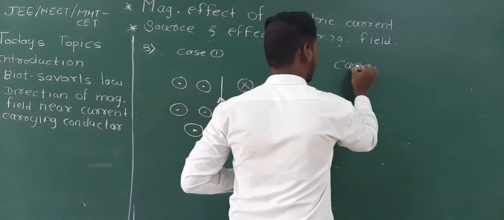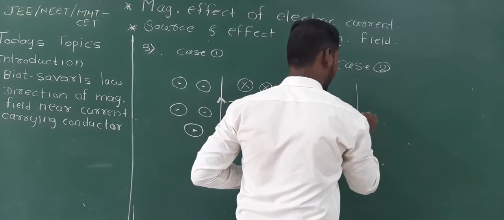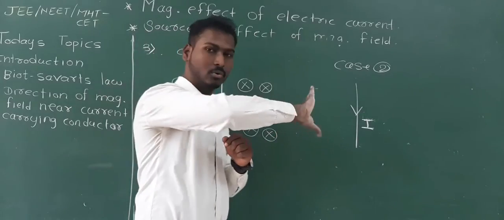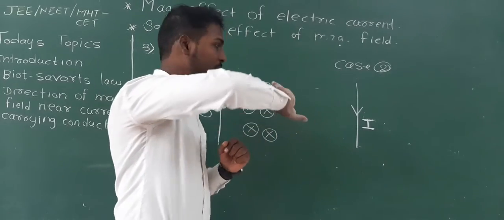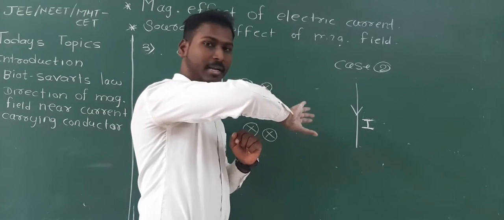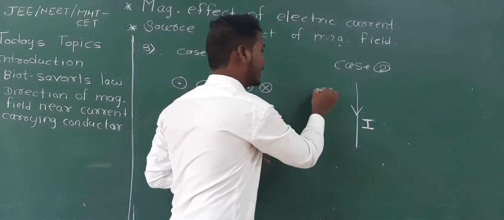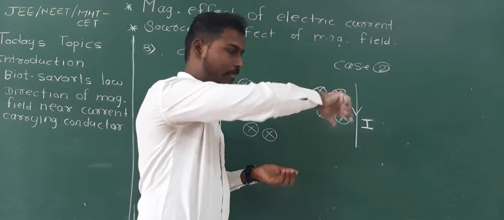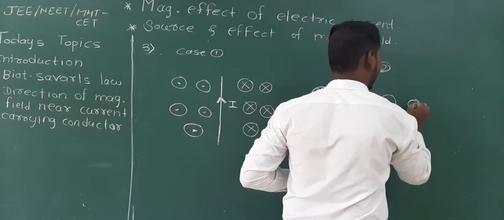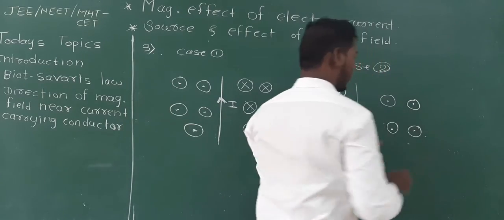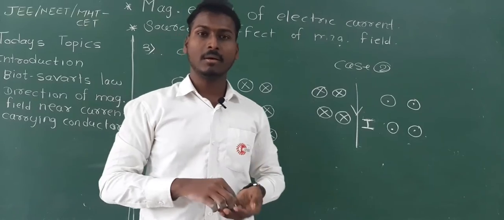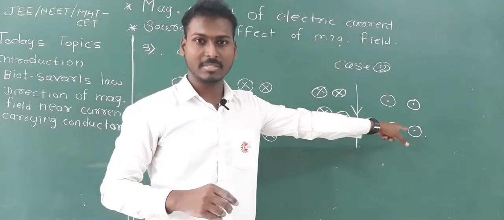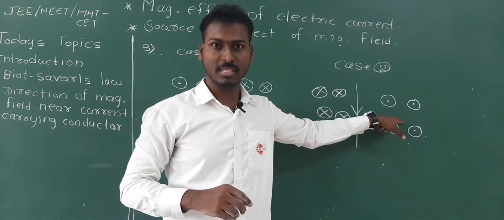Now case 2, if the current is in downward direction, here again right hand thumb rule, you have to put the thumb in downward direction. You can see here that when you are curling the fingers, for this plane magnetic field is going inside the plane, and for the other plane they are coming outside the plane. This is how you have to find out the direction. When magnetic field lines are going inside the plane, you have to show this symbol. When they are coming outside the plane, you have to give this dotted symbol.